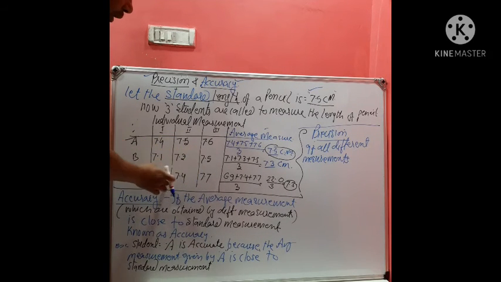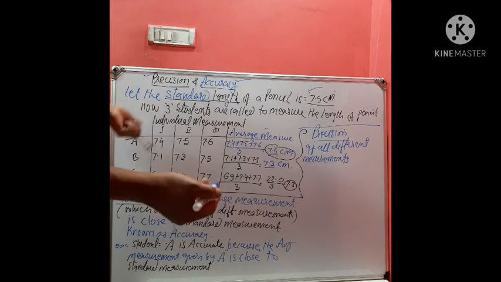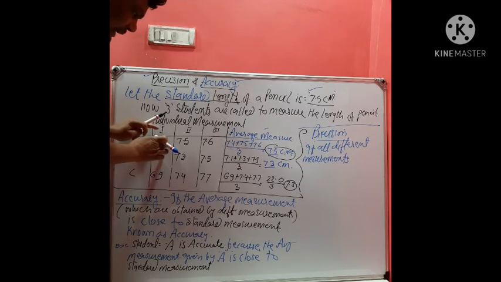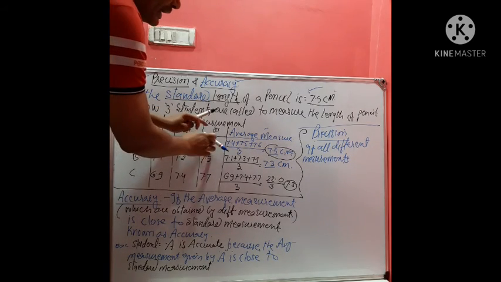This is called different measurements. If we judge for any one student, like suppose I am observing student A, his different measurements will be 7.4, 7.5 and 7.6.